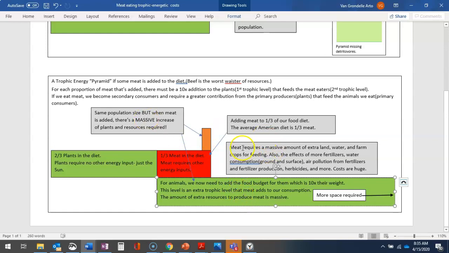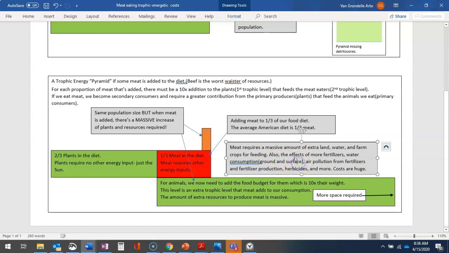So here I say meat requires a massive amount of extra land, water, and farm crops for feeding, a lot of water for agriculture and land. Also, the effects of more fertilizers, water consumption, groundwater. Remember we saw in the Ogallala, that father was about ready to, he was in tears because he knew he couldn't pass on his farming legacy to his children, because they sucked up all the water in the aquifer.